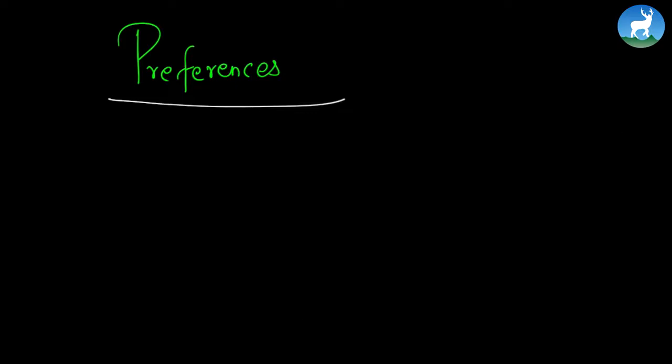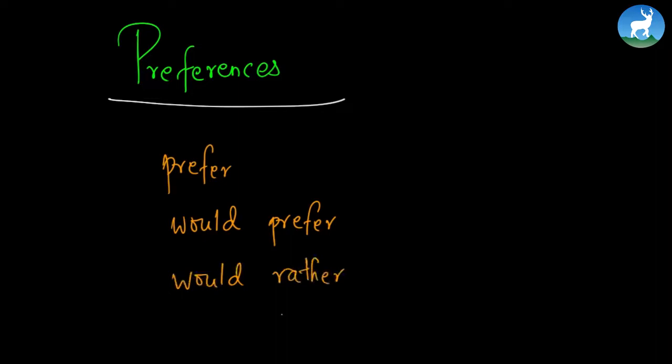We often use words like prefer or would rather to talk or ask about preferences. So we use these structures. We say prefer, would rather when we talk about preference structures. For examples, let me write some examples first.